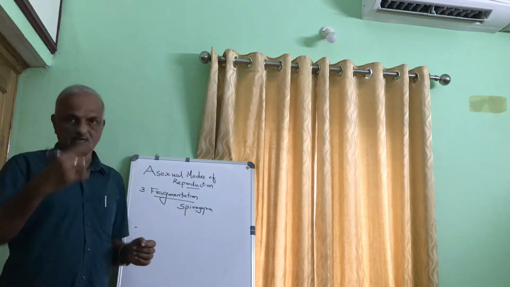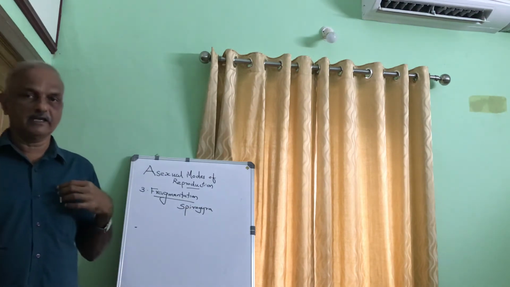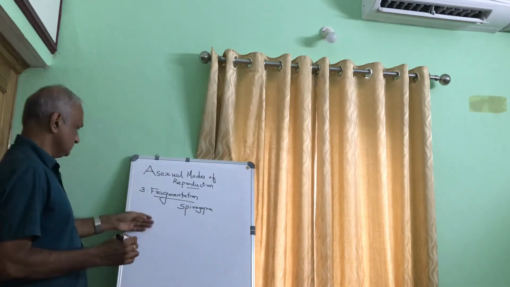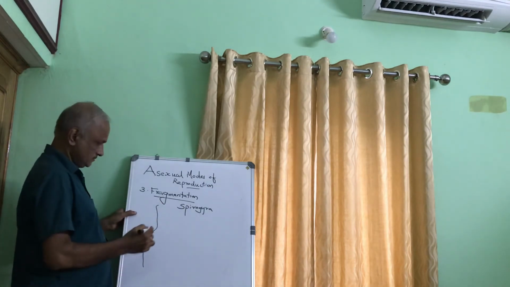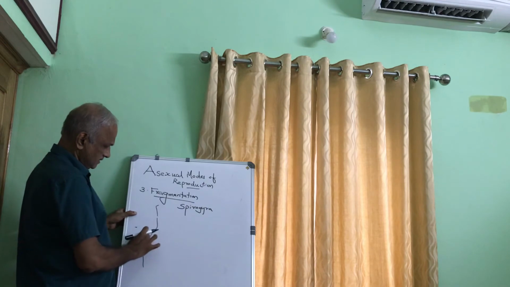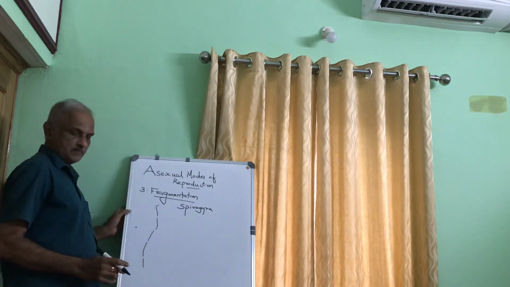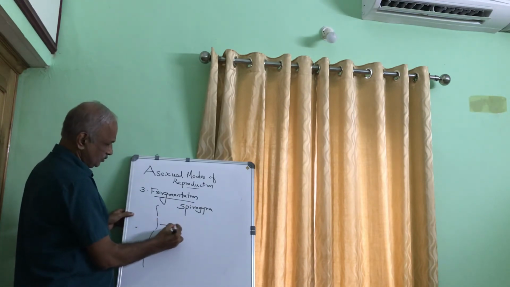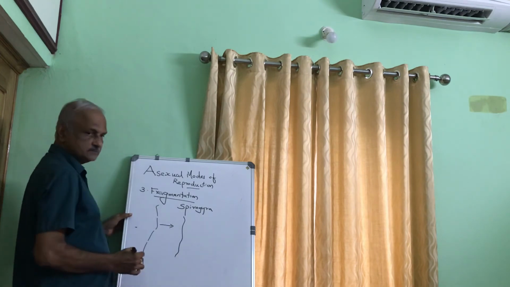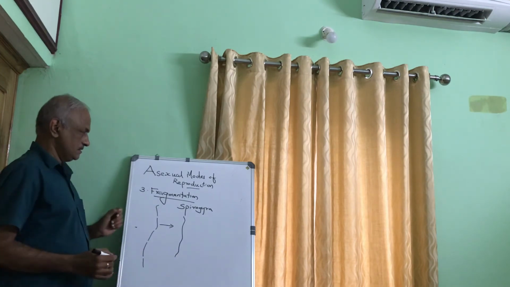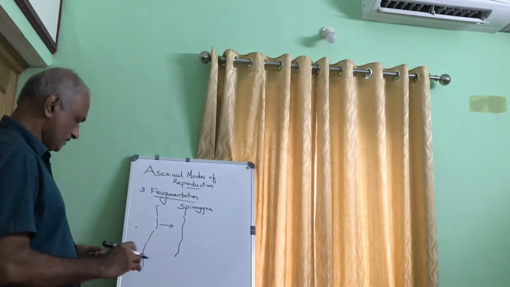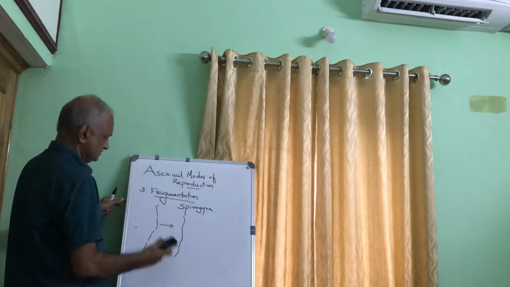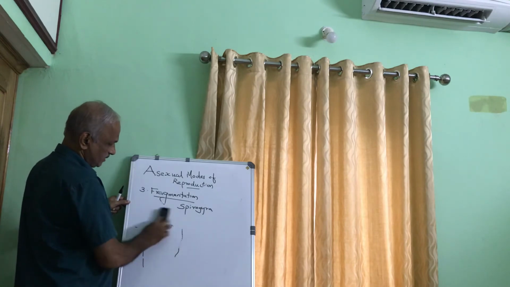It is a hair-like structure, a green algae. If it is cut into small parts, each part can develop into a new Spirogyra. This is fragmentation, that is formation of a new individual from the fragments. Example is Spirogyra.